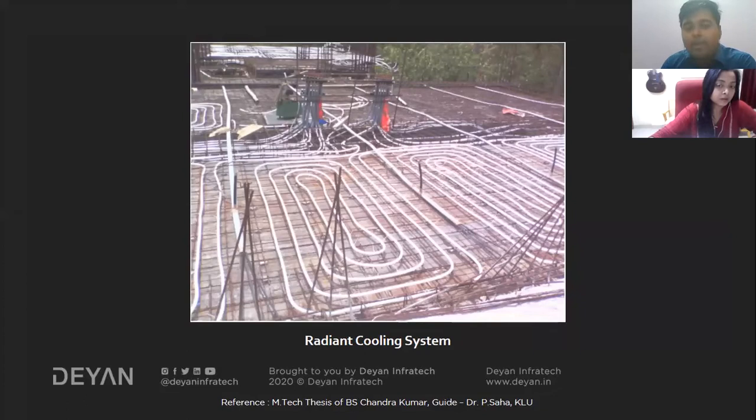So what will happen after this is done? The inlet and outlet valve, I mean the entry and output channel of that complete pipe, will be open. So from one end, very cool water can be passed, and from the other end, it will absorb all the heat from the concrete and exert hot water.